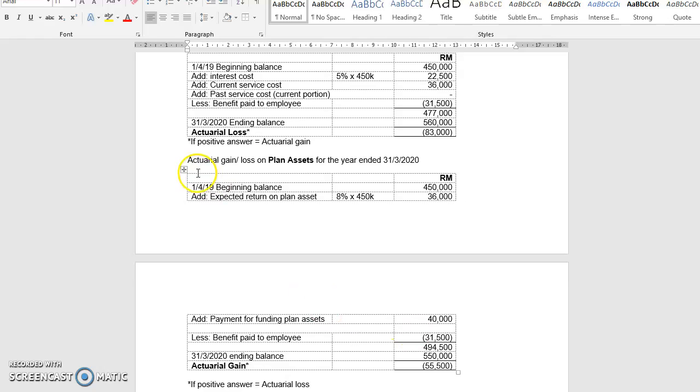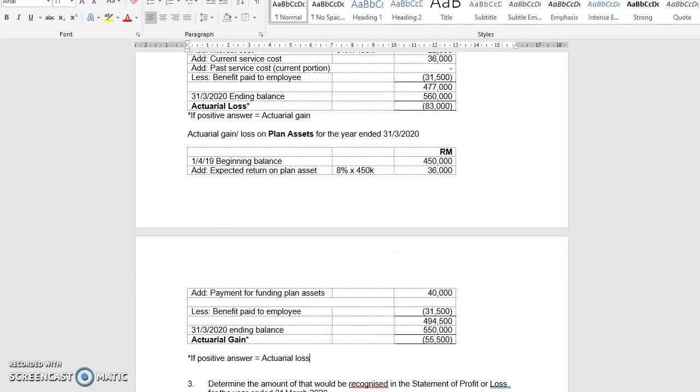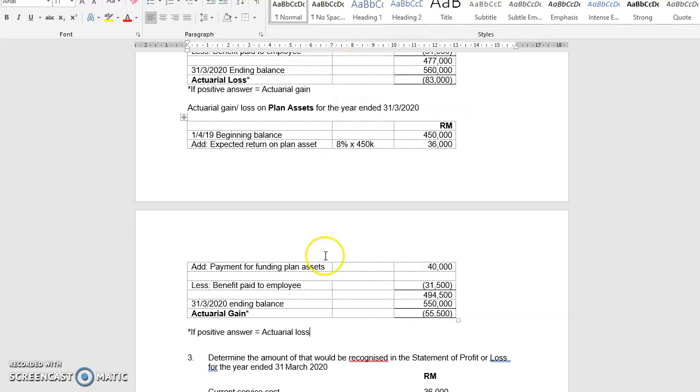Are you all still following? Actuarial loss if negative here, and if positive, actuarial gain. However, here the negative is actuarial gain, the positive is actuarial loss. Can you see the difference? Because this is present value of obligation and this is plan asset.